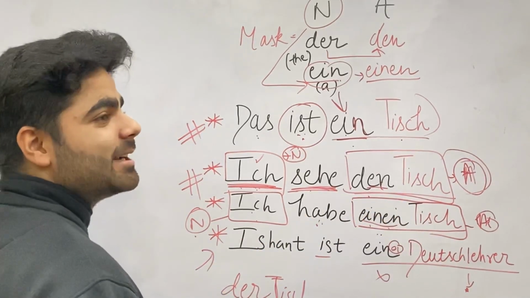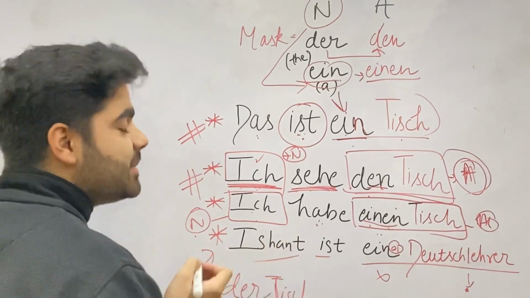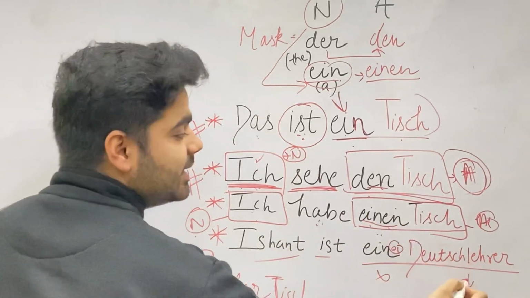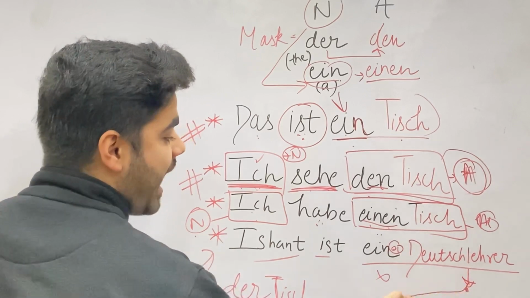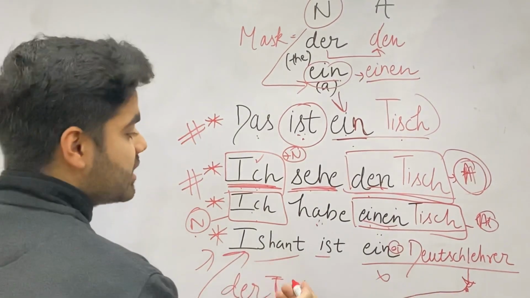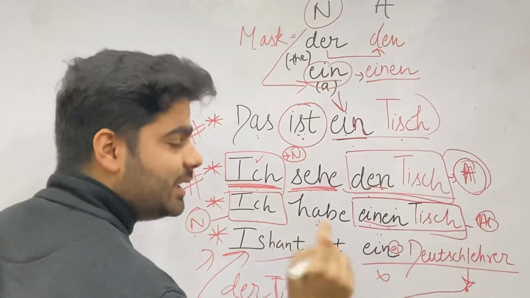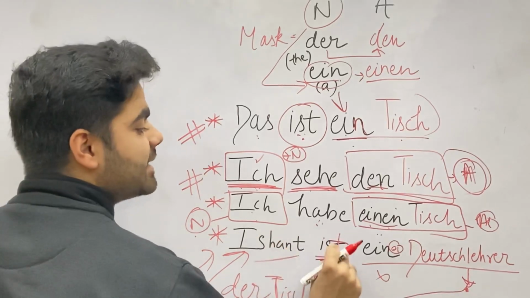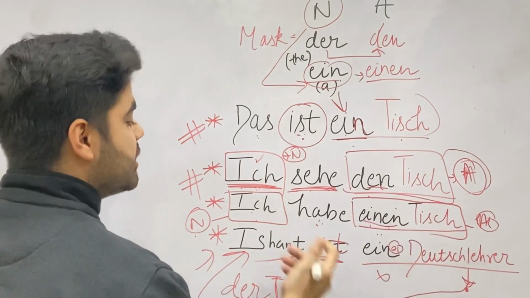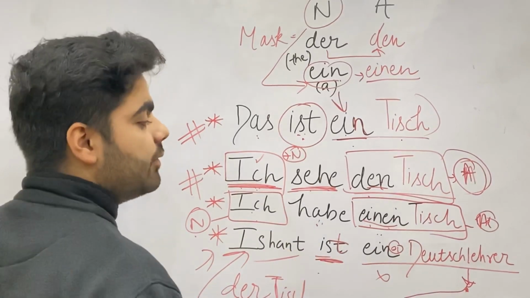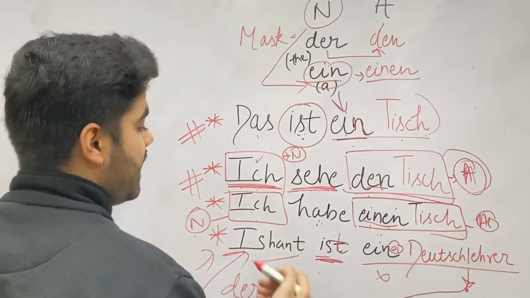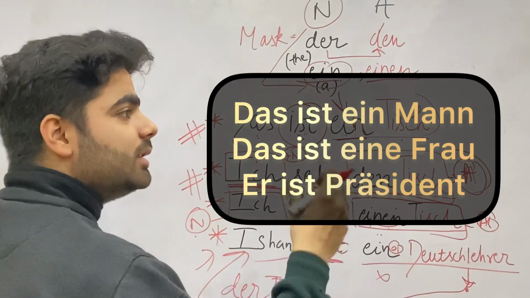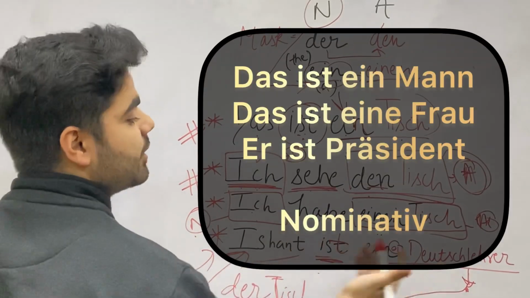But who is the Deutschlehrer? Who is the German trainer? Ishant himself, right? He teaches, he is the German teacher himself. So of course this is reflecting back to the subject. That's why this is also a nominative sentence. And the other indication which I told you: it is followed by the sein verb. Ist is the sein verb. So, Ishant ist ein Deutschlehrer. By this way we got to know that this kind of sentence is always nominative. For example, das ist ein Mann, das ist eine Frau, ist Präsident. All these take the nominative case, and this is also nominative here, guys.